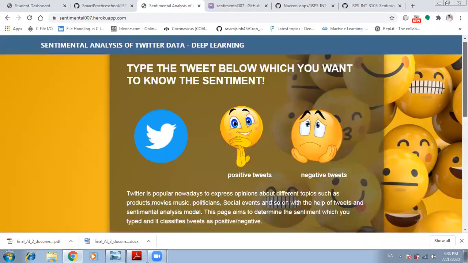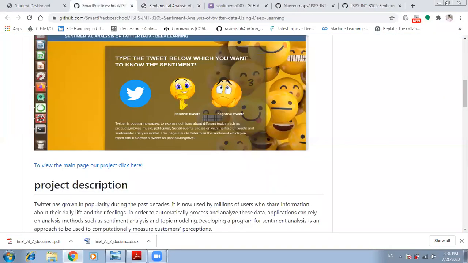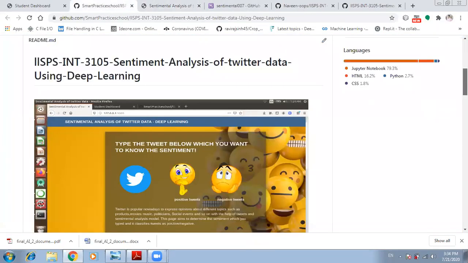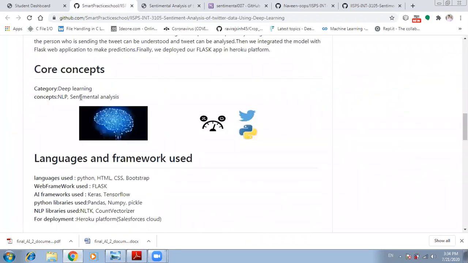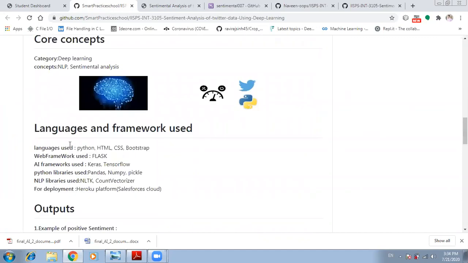Just giving a glimpse of what we used. In this we use core concepts: deep learning, NLP and sentiment analysis. The language and frameworks used for building the model in the notebook are Python, Keras and TensorFlow. For web pages, we use Flask as a server and HTML, CSS and Bootstrap for building the web page. Finally, we used the Heroku platform for the deployment part. So this is our project. Thank you, friends.